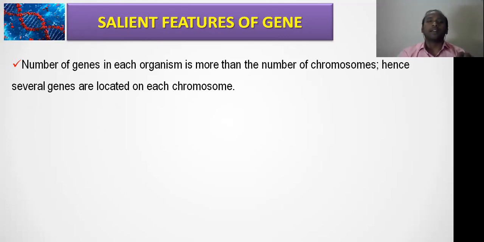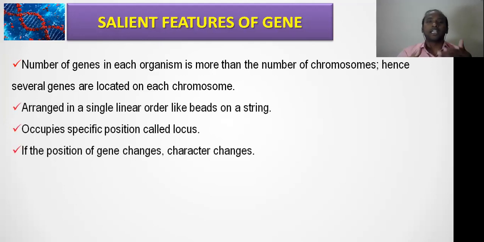Clear? Then the second important point, these are arranged in a linear order like beads on a string. So what do you mean by linear order, which I've already explained? How do you write the gene structure? The gene structure we will write only with the writing of nitrogen bases. So these are all in a linear order that we should understand.